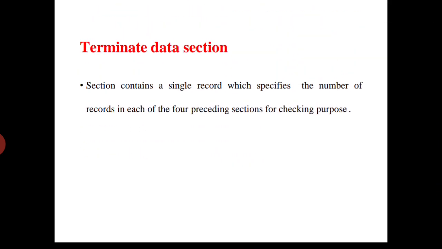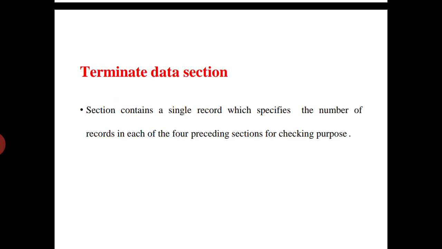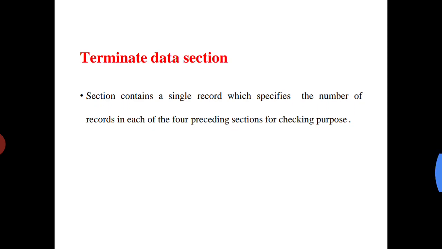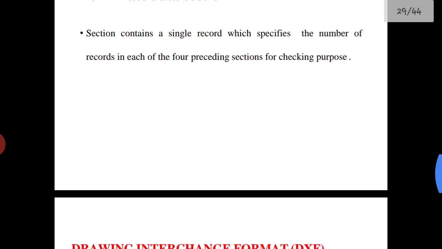Then the terminate data section. The terminate data section contains a single record which specifies the number of records in each of the 4 preceding sections for checking purposes.